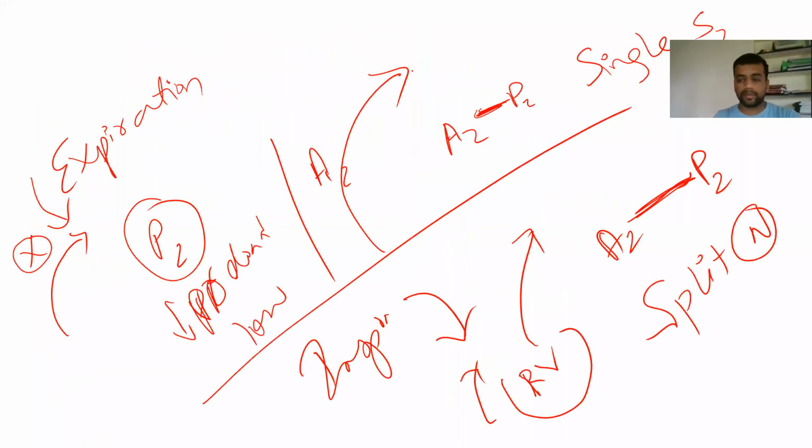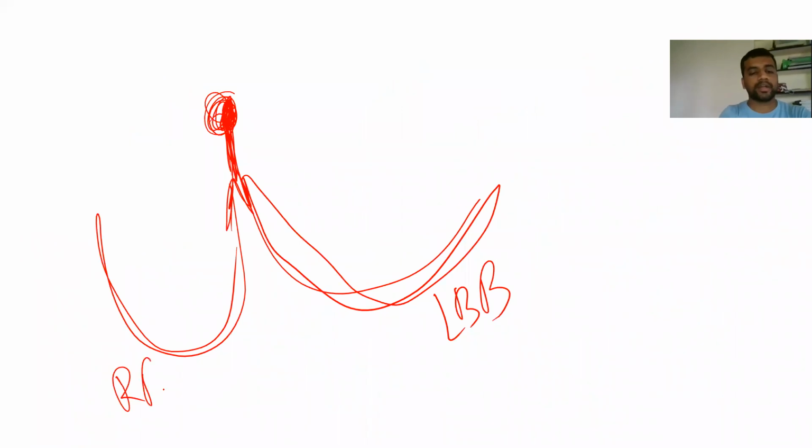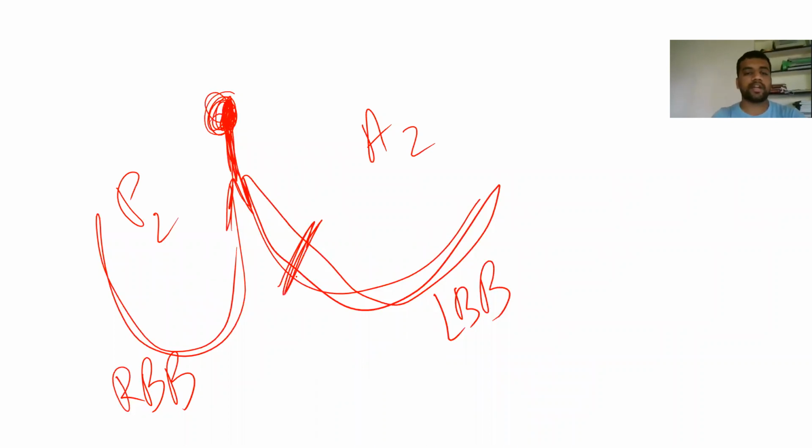We'll come to LBBB here. In case of LBBB, we'll discuss like this. For example, this is your AV node. This is your prominent bundle which is there. Then you are having your bundle branches which are going like this. This is your left bundle branch and this is your right bundle branch. Here A2 is produced by this side and P2 is produced by this side. So you are having a bundle branch block here.